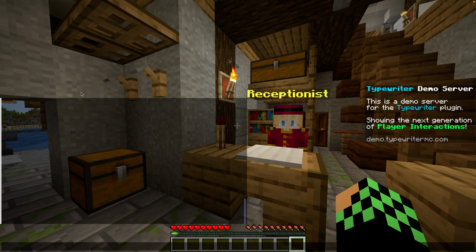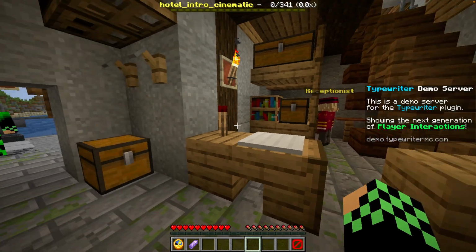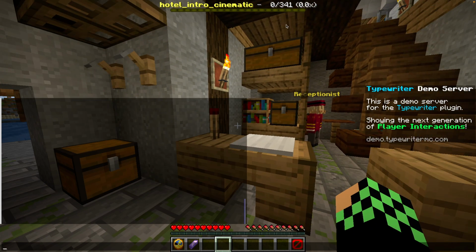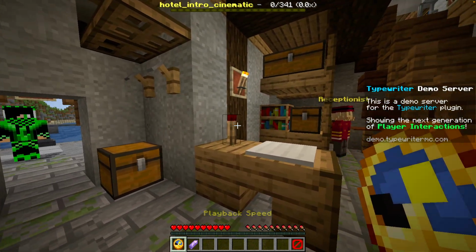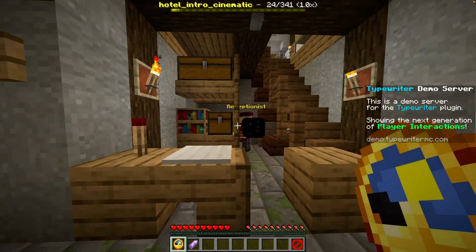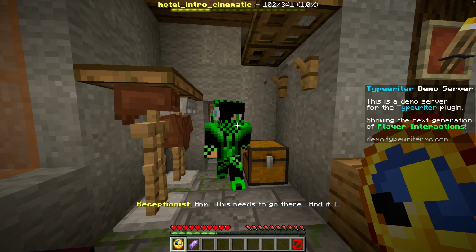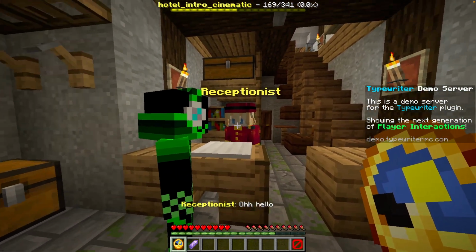Today I've been working on a new way to capture things inside Minecraft. So if we start the new content modes, you can see for this specific cinematic, it starts the cinematic, it shows where it is along, and we can control, so we can start playback, and then we can see the camera moving, we can see NPCs moving, doing things, we can see the chat moving, but we can just interrupt